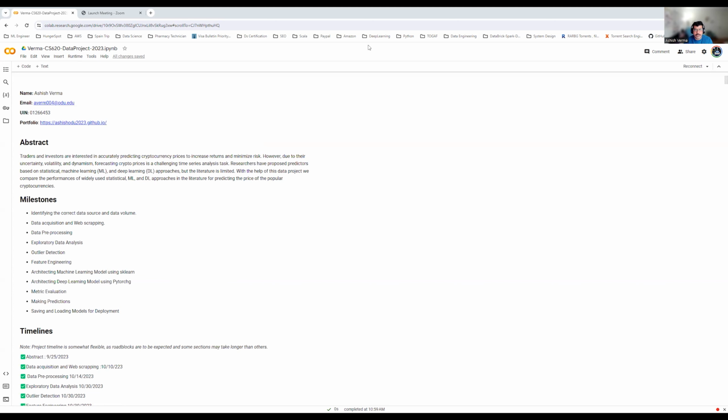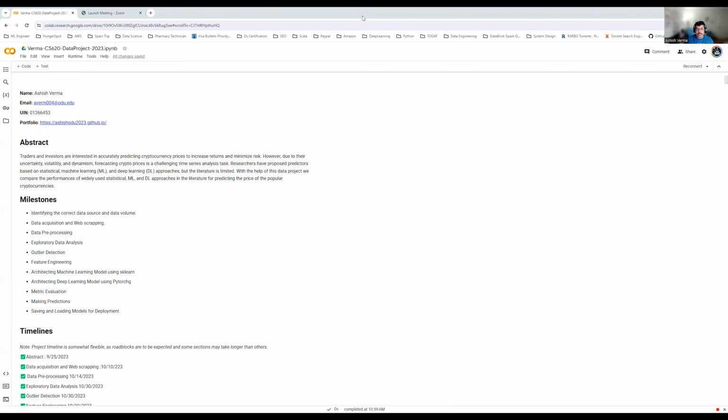This project is basically divided into three steps. First, we are trying to predict the price of the cryptocurrency, or Bitcoin, using basic machine learning algorithms. Then we are using a deep learning algorithm using PyTorch, and I have also included TensorFlow deep learning models to predict the price for the next day. The steps are: identify the data sources, data acquisition, web scraping, pre-processing of data, exploratory data analysis, outlier detection, feature engineering, architecting the machine learning model, architecting the deep learning models, and saving and deployment of the models in Google Drive and the Colab directory, and then using them later for making predictions.